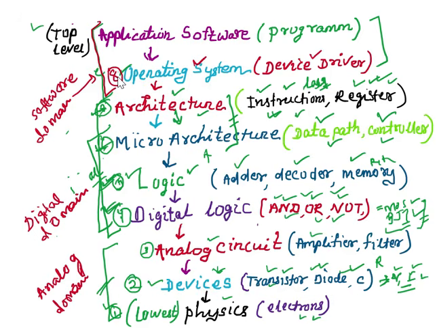So it deals with the device driver. So we can say all the levels below are managed by the operating system, all these levels, 1 to 7.